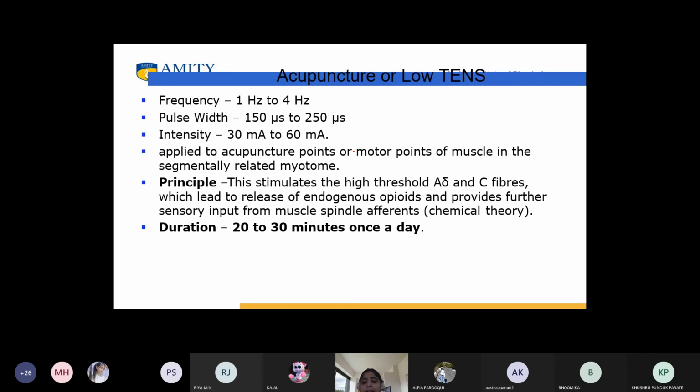The principle is that it will recruit the A delta and the C fibers, that is, small diameter sensory fibers. So when they are getting recruited, what will happen? There will be the endogenous opioid system, right? Because the A delta and C fibers only cause pain relief through the endogenous opioid system. And then there will be further sensory input from the muscle spindle afferents, which is through the chemical theory. The duration is 20 to 30 minutes once a day.